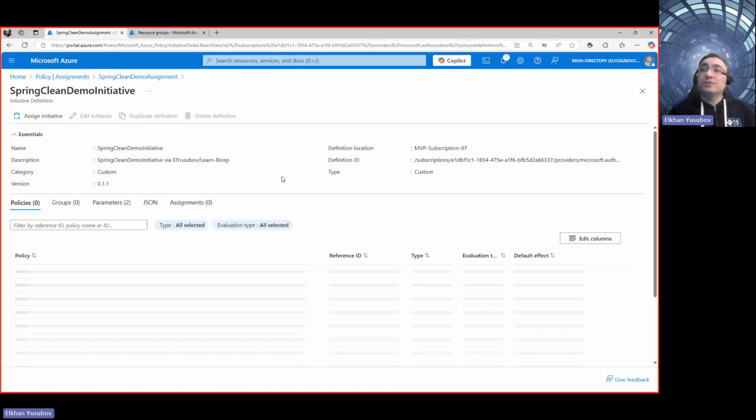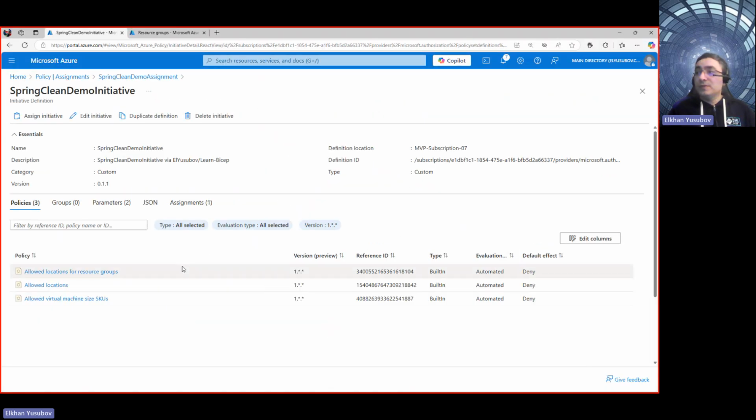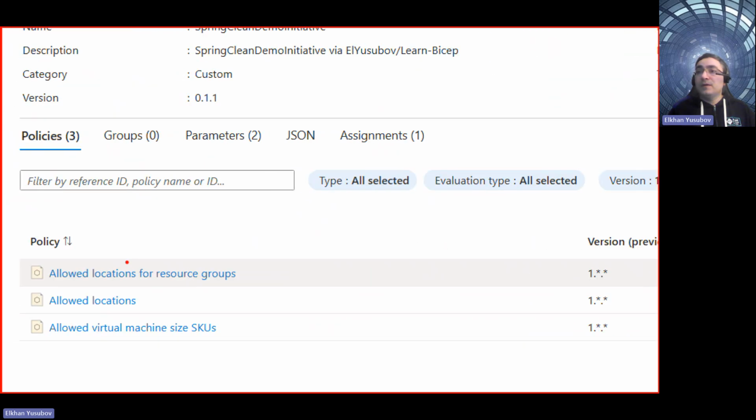If you click on View Initiative, you would see those three Azure definitions that were part of the initiative that was created. It's about allowed locations that could be used for your resource group creation, and allowed virtual machine size SKUs.